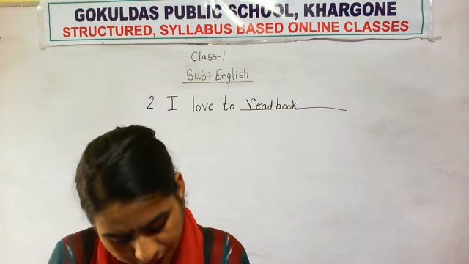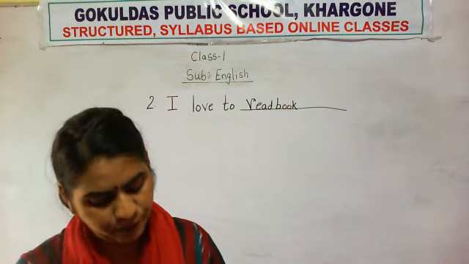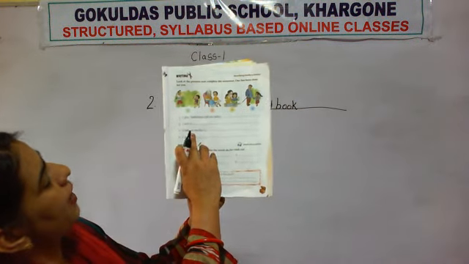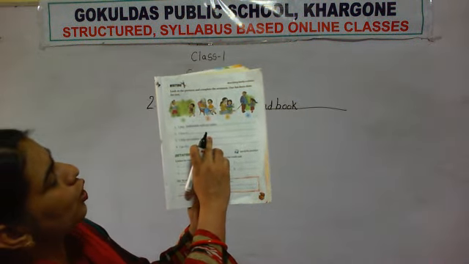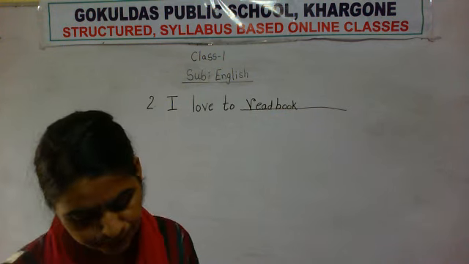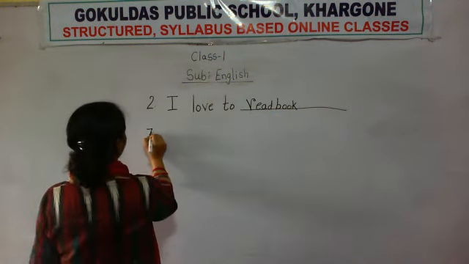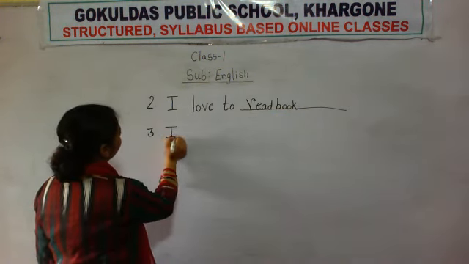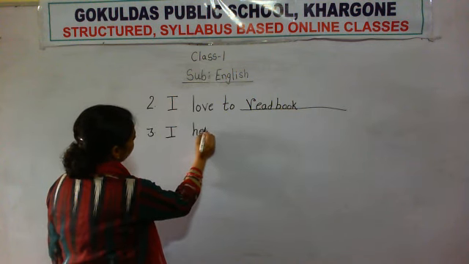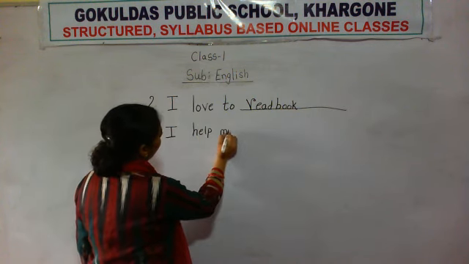अब वो मम्मा और बेटी क्या कर रहे हैं दोनों मिलके नंबर 3 पिक्चर में? I help my mother to cook food. Okay. So on number 3, I help, H-E-L-P, help my mother.